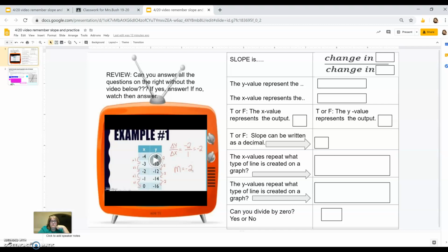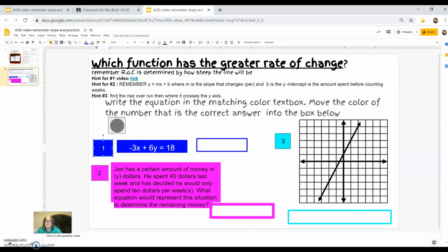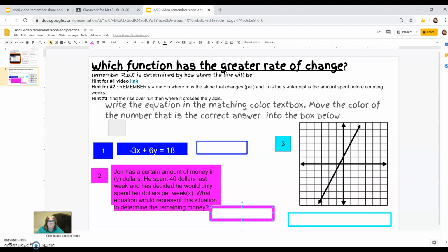Answer those questions in the text box, and then go over here where it says which function has a greater rate of change. You've got hints for 1, 2, and 3. For number 1, number 2, and number 3, you've got a graph, a word problem, and an equation. Put them all into y equals mx plus b. Whichever color is the correct color, you just click and drag the whole box over to this box right here. Drag the box up, whichever one's correct, and put in y equals mx plus b in each one of these for the color that matches.